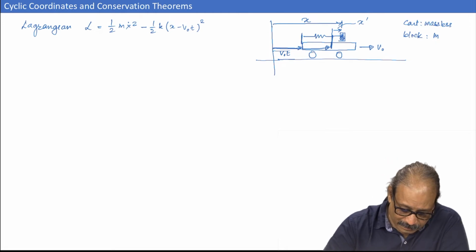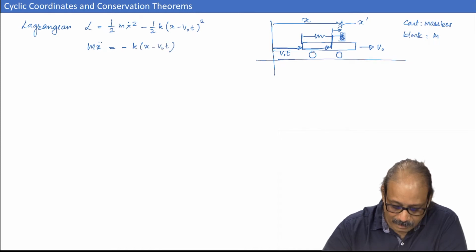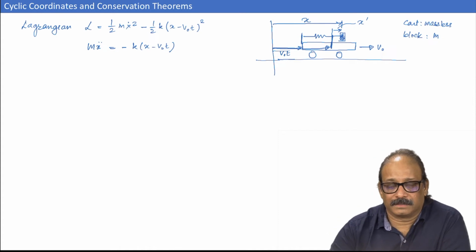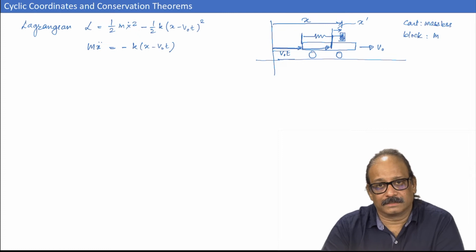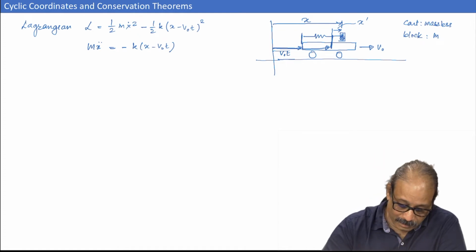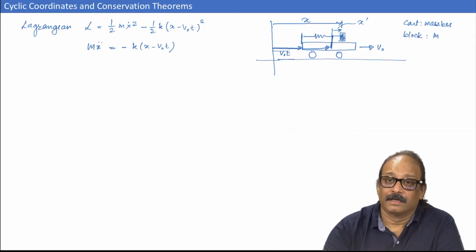We can immediately write that down. The equation of motion will be m x double dot equal to minus k times x minus v naught t. This is not of course surprising. The equation of motion is just that of a spring motion. Whatever extension is there, the acceleration would be about the same.